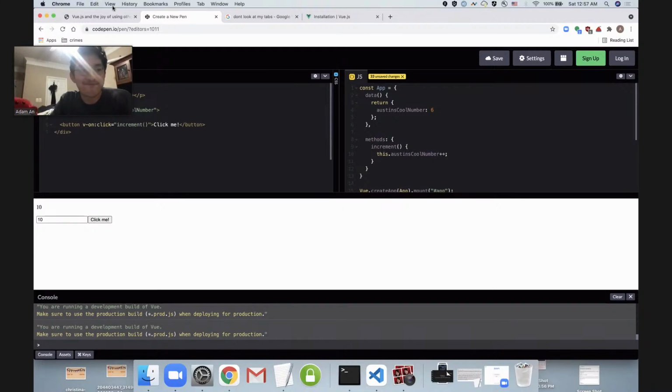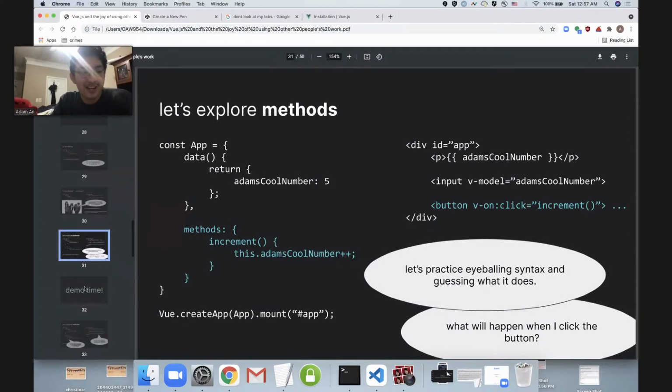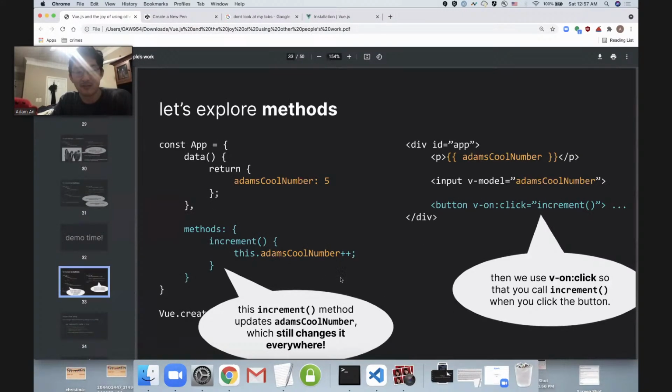How cool is that? Let's unpack this syntax a little bit more, where we have a method that now updates the data. So this.AtomsCoolNumber is this piece of data right here, and our methods can interact with and change that data. Whenever you change that data, it changes it everywhere.